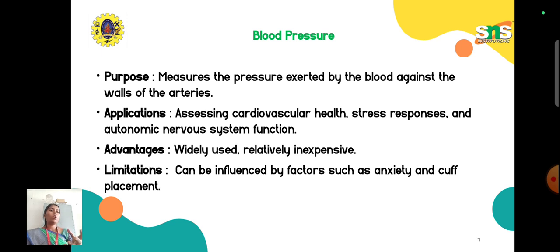When the patient is very normal, their BP is in the normal range. When they are unusually tense, panicked or anxious, or very happy, then based on the different emotional states you can definitely see changes in the BP.